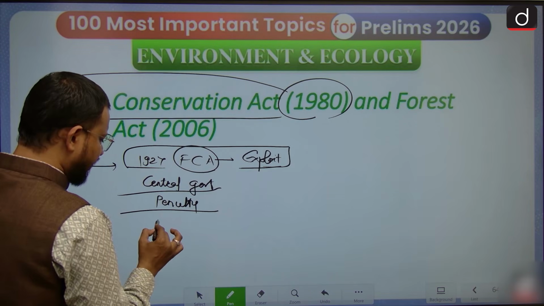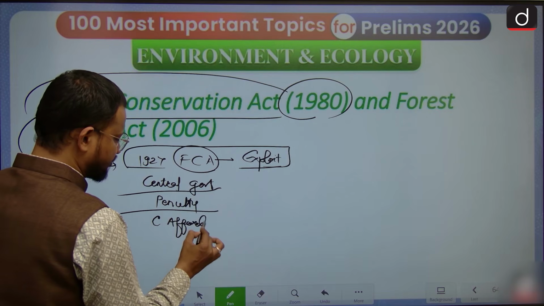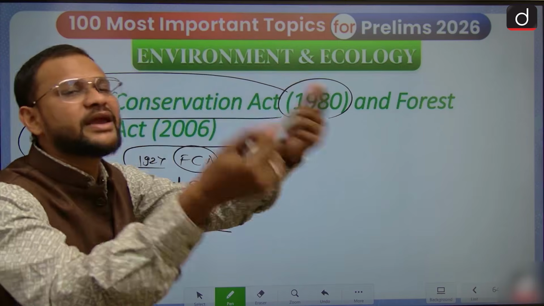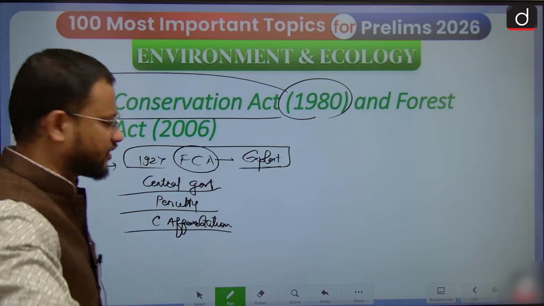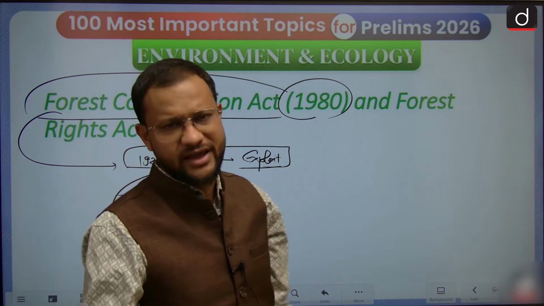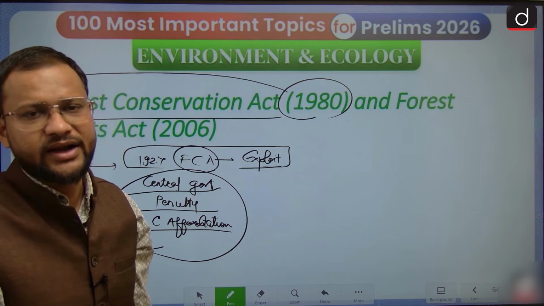Then there is the compensatory afforestation principle that has already been mentioned, where if you cut down forest at one place, you have to pay for its regrowth at another place. Okay, that is known as compensatory afforestation, and accordingly measures need to be taken, plus 33% of forest cover is equally targeted.